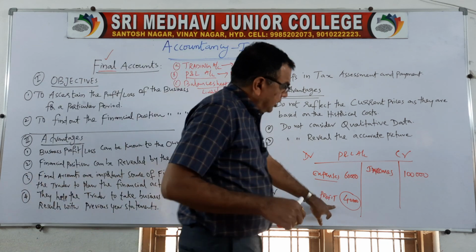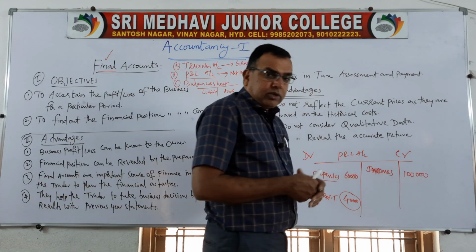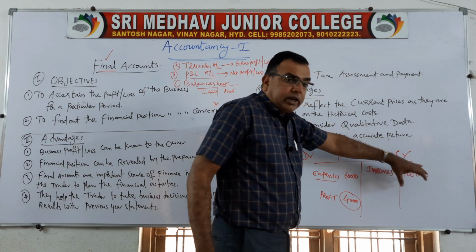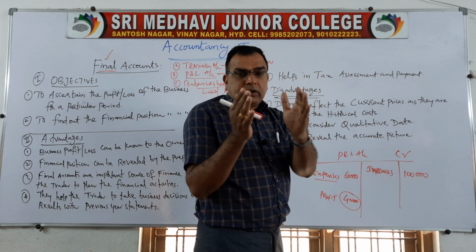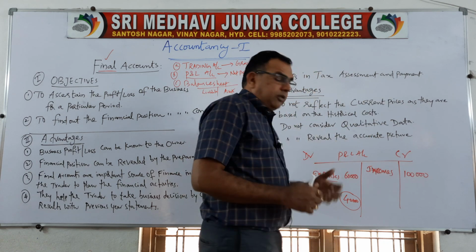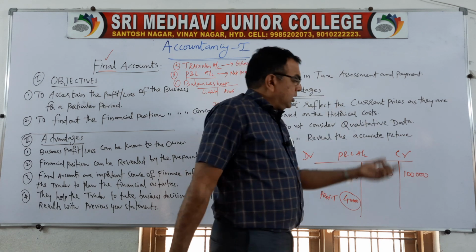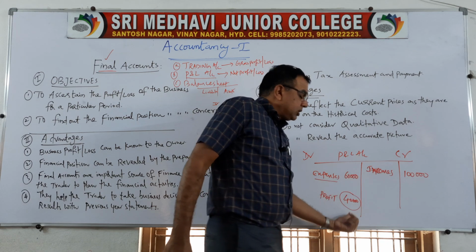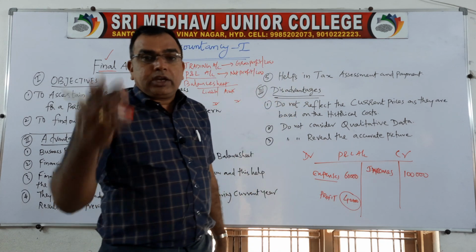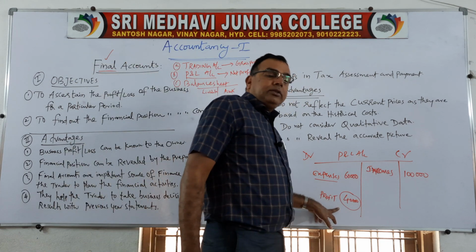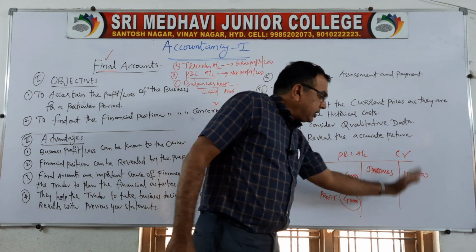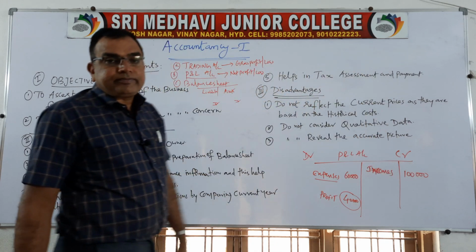So how did we get this 40,000? 1 lakh minus 60,000. Whatever items you write on the credit side, first get the total of the credit side, then get the total of the debit side. Whichever is higher, go for highest amount minus lowest amount, that will give you the balance. If you get the balance on debit side, that is profit. If you get the balance on credit side, that is loss.